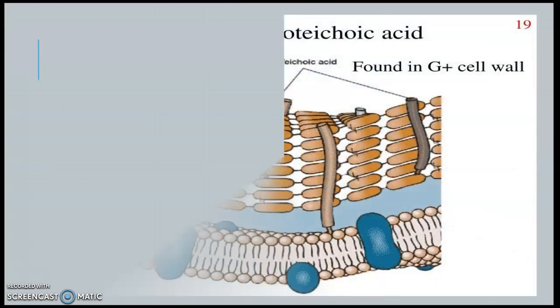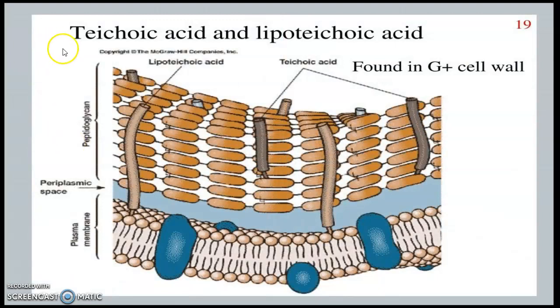You'll get a better understanding in this picture. See, teichoic acid is attached to the NAM of the peptidoglycan layer, whereas lipoteichoic acid is attached to the NAM of the peptidoglycan layer and to the peptide region of the plasma membrane.